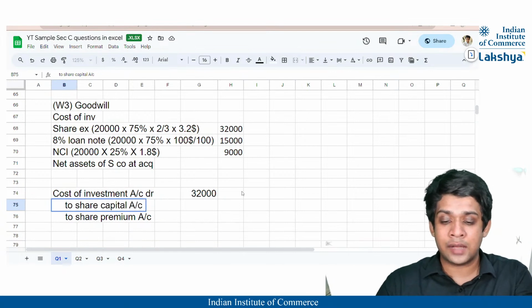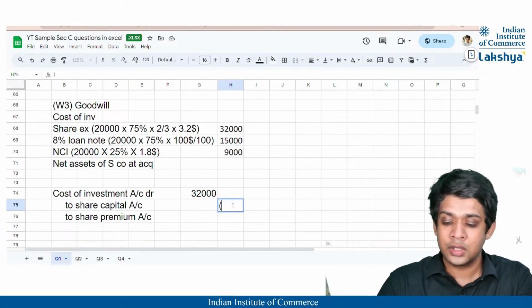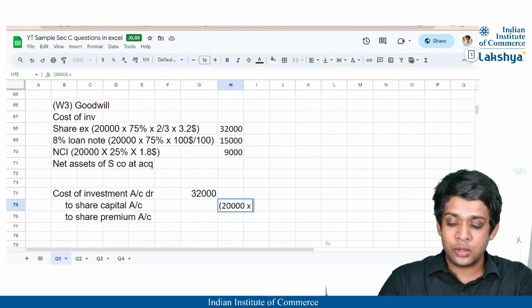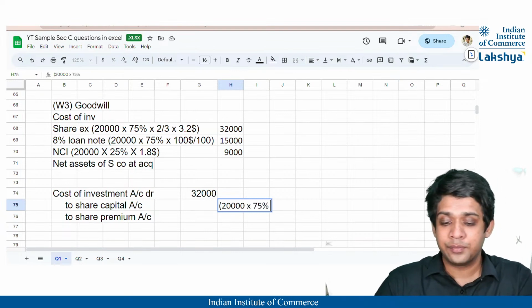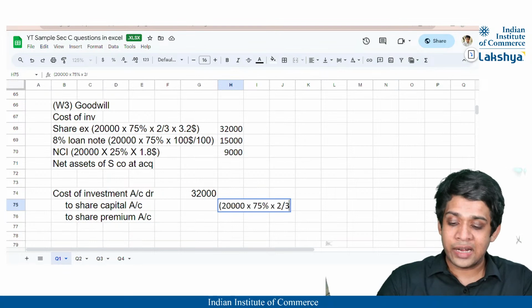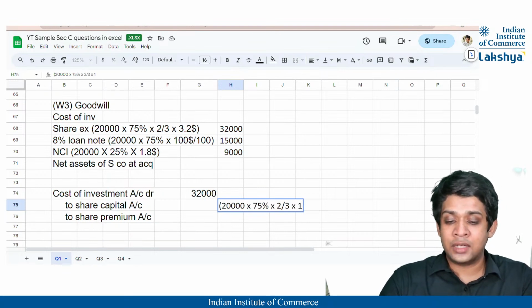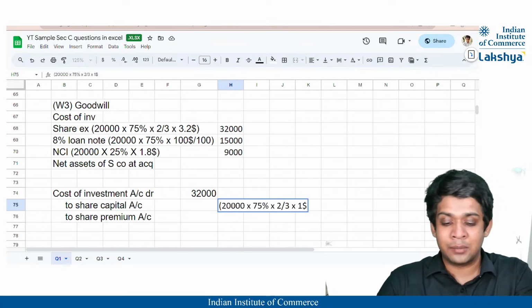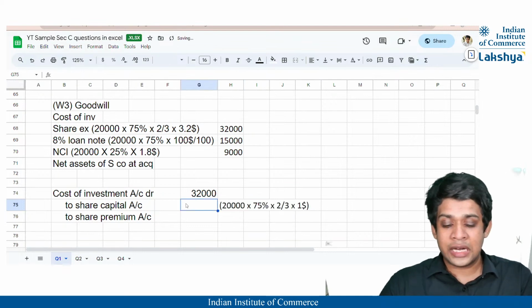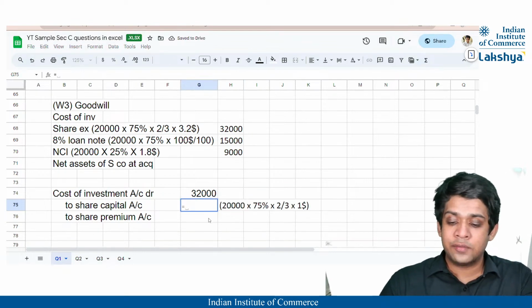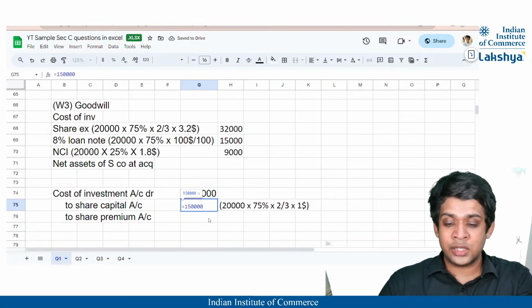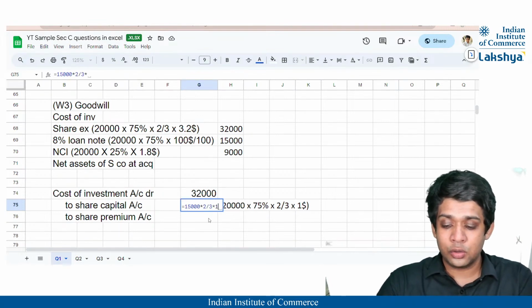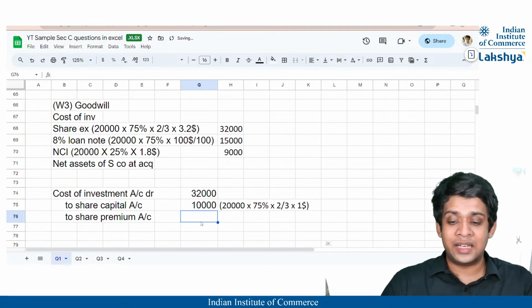I'll just mention it here rather, because probably it won't fit in here. 20,000 into 75% shares acquired into 2 divided by 3 into the share capital, which will be at its nominal value, that is nothing but $1, right? So the share capital value will thus be 20,000 into 75% into 2 divided by 3 into $1, right? That will be 10,000.